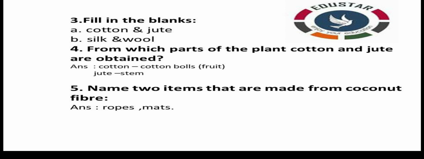So you can write cotton and put a small hyphen, write cotton balls. Inside the bracket you can write fruit. Then down you can write jute, put a small hyphen and then write stem. Even in the book itself you can write the answer. Then fifth question, name 2 items that are made from coconut fiber. Ropes, mats. You can write some other examples also.